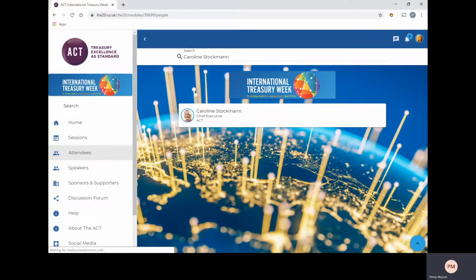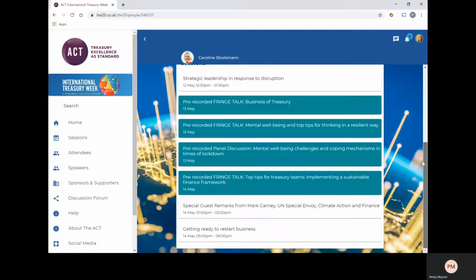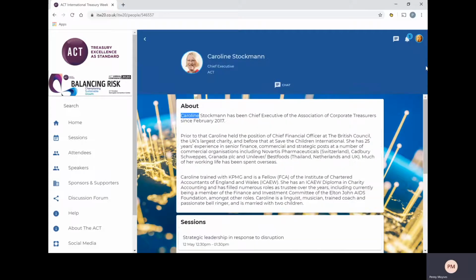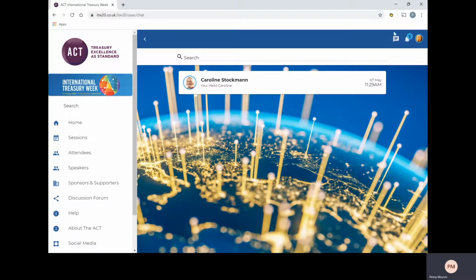Please click through into the various profiles to find out more. If the contact is speaking, then you will see the sessions displayed here that they are part of. Please click Chat if you want to start a conversation. You will see I've already started mine with Caroline. To see incoming messages and messages that you've already sent, please click through this message button on the top right-hand corner.